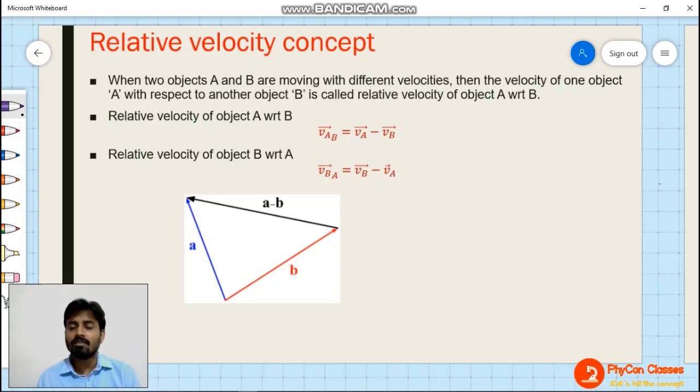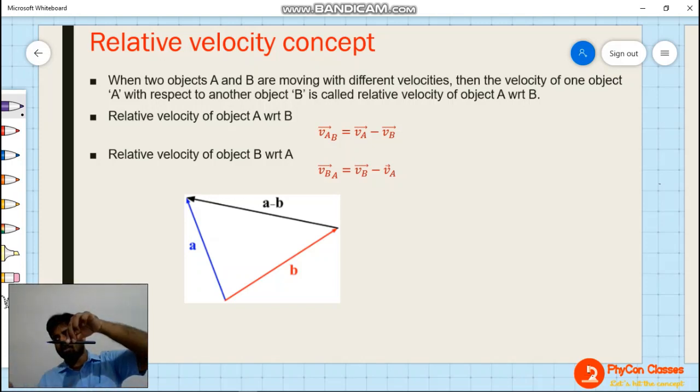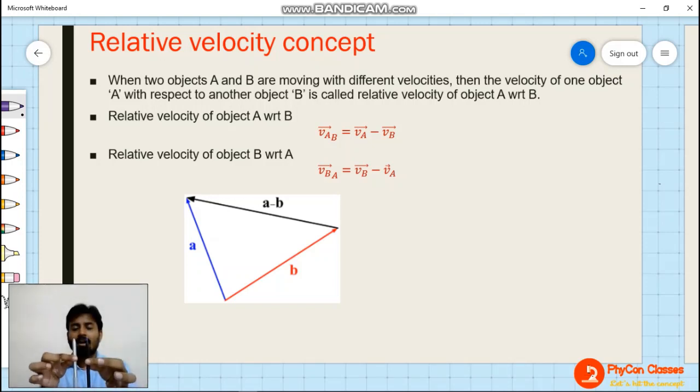Do we have any kind of relative motion between them? Yeah. But when both of them are either at rest or moving with the same velocity in the same direction, then they will not have any kind of relative velocity between them.